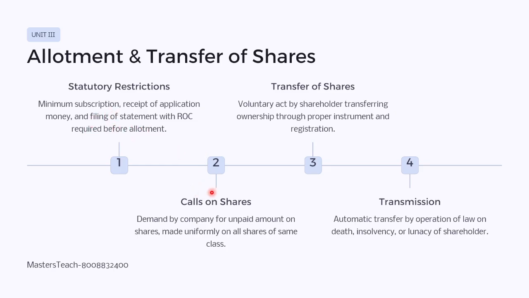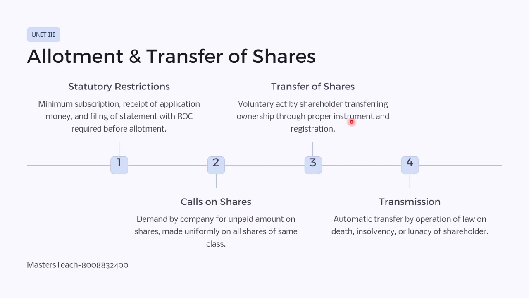Then call on shares. So it is a demand by the company for the unpaid amount on shares, made uniformly on all shares of the same class. So the share amount will be called in parts, first part, next part like that. So calls on share.